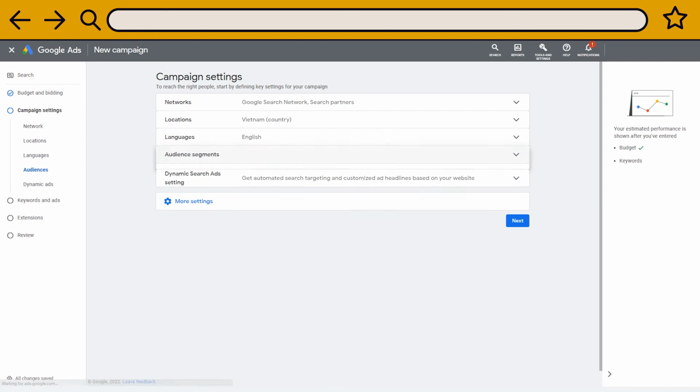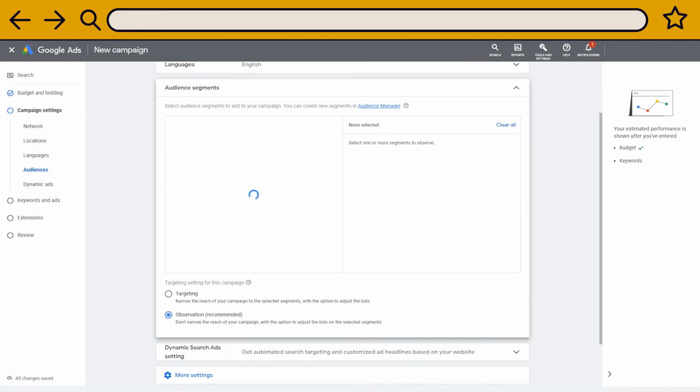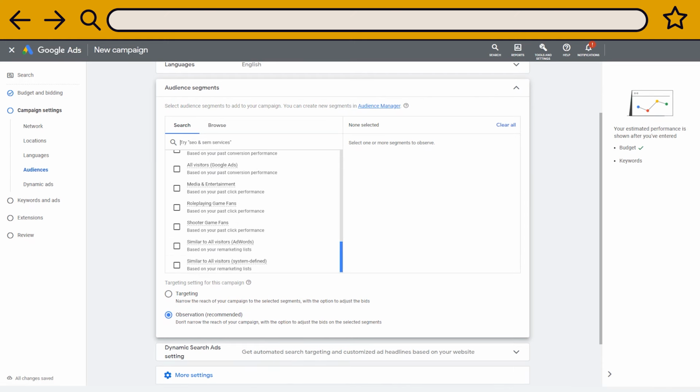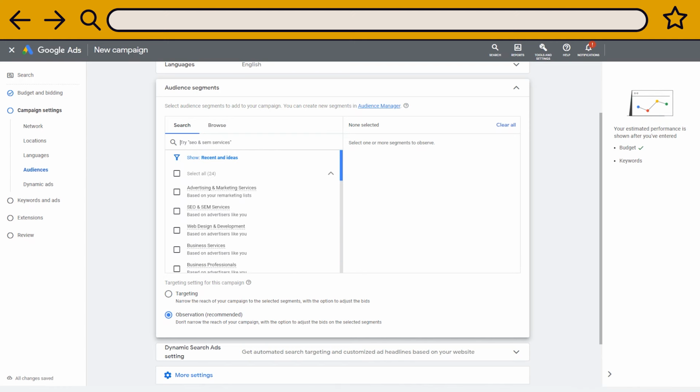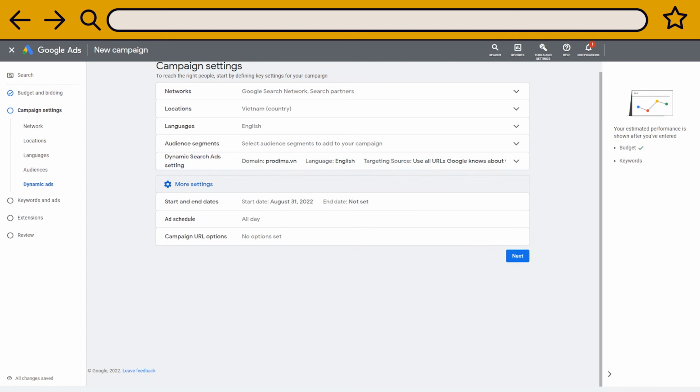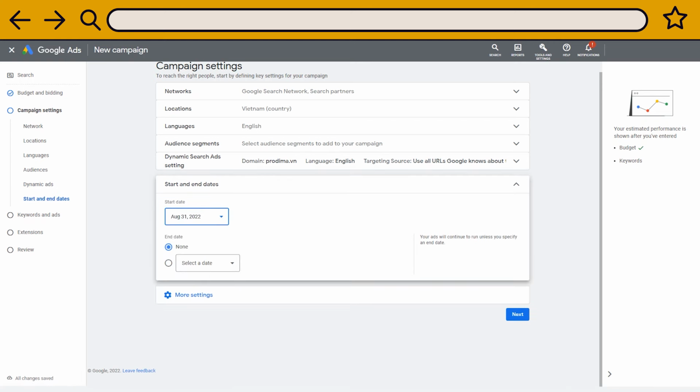With the audience segments, you can target online users more precisely based on their profiles and interests. I strongly encourage you to dig into that before launching your ads. Depending on your industry, the recommendation list from Google may look different. Select the audiences that are more likely to convert to your search ads. The dynamic search ads settings allows you to input a domain that will serve as a reference to explore more ad possibilities. You can decide when to start your campaign and if you want to set an end date or if you want to run until you stop manually.